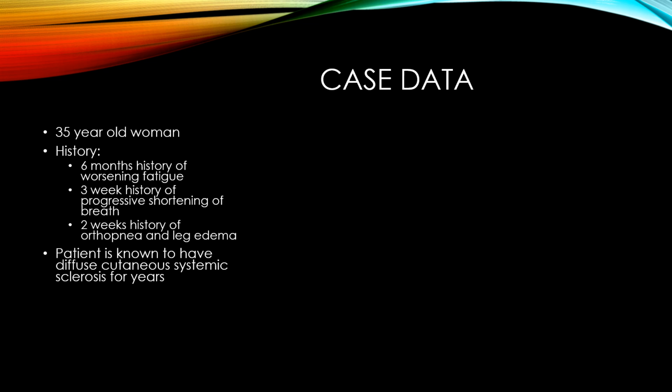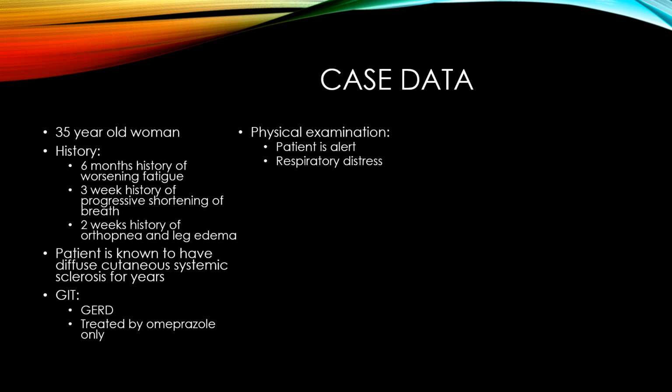Patient is known to have diffuse cutaneous systemic sclerosis for years, as the previous case, if you remember. GIT showed GERD, gastroesophageal reflux disease, which is treated by omeprazole only. Physical examination showed patient is alert, respiratory distress, temperature within normal 37.2, blood pressure within normal, pulse tachycardia